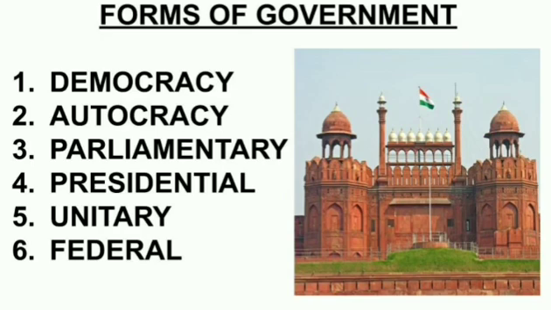So another feature of parliamentary government is that the head of the state is different from the head of the government. Here see, we have chief minister in each and every state. Prime minister is there for the entire country, but prime minister is not the head of Gujarat only. In Gujarat we have our different chief minister. Like we have here now, chief minister of Gujarat is Vijay Rupani, Sir Vijay Rupani, and in prime minister we have Sir Narendra Modi ji. So they both are head, but Shri Narendra Modi ji is the head of the entire government. That is he is the prime minister, whereas Shri Vijay Rupani is the head of only Gujarat state.